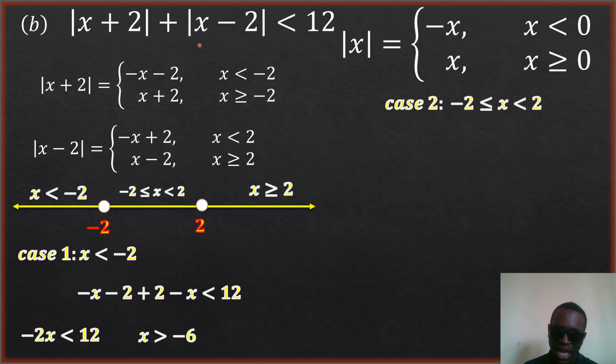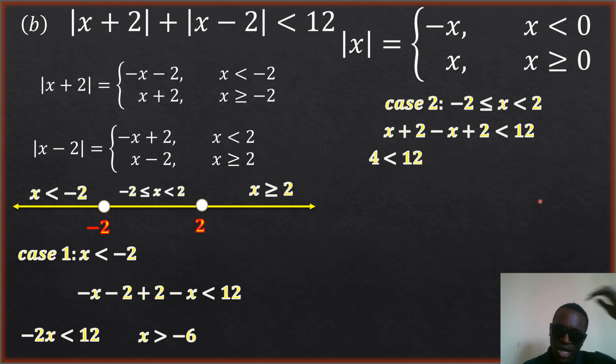In this region, x plus 2 takes x itself, right? As you can see, x is greater than or equal to negative 2, so it will take itself. Then now, when x is less than 2, it takes negative x plus 2, as you are seeing there. So the x will cancel and you are left with 4 less than 12. This case is possible because 4 is less than 12. It is true, but it is of no significance.